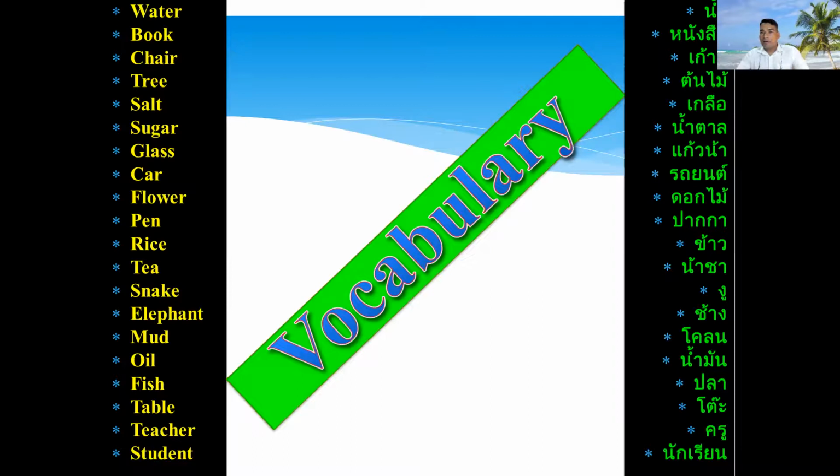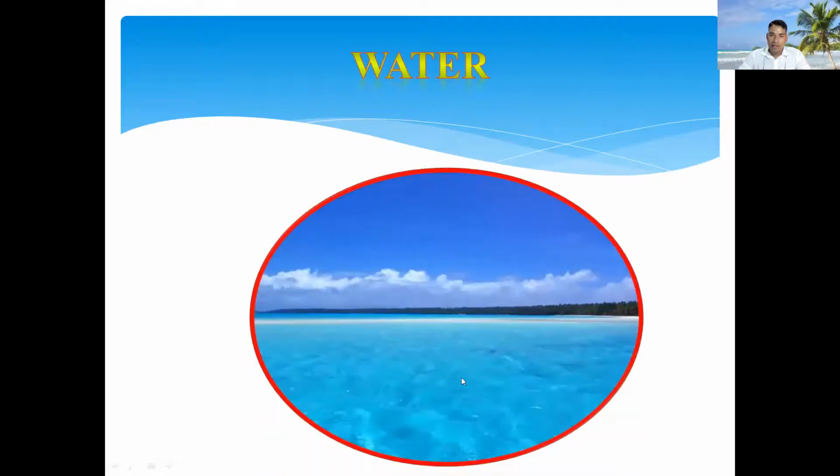Let's go to our next slide and see that one by one. Water. Water, you can see here, water. You can see this is water. Is this countable noun or uncountable noun? Very good. This is uncountable noun.